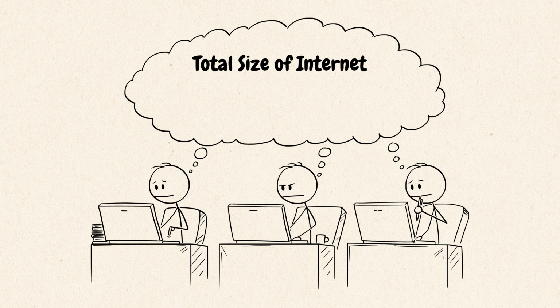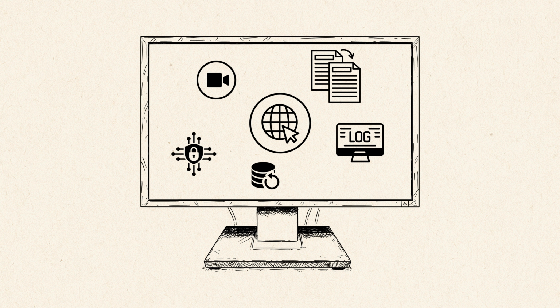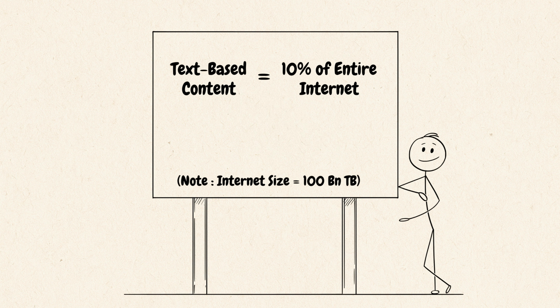Back in 2023, researchers estimated the total size of the internet to be around 100 billion terabytes, but only a fraction of that is in readable form. Most of the content on internet includes videos, encrypted data, backups, server logs, and duplicate content. For now, let's keep the focus limited to the text-based content. Assuming about 10% of the internet is actual text-based material, that still leaves us with 10 billion terabytes. Let's try to translate that into something printable.